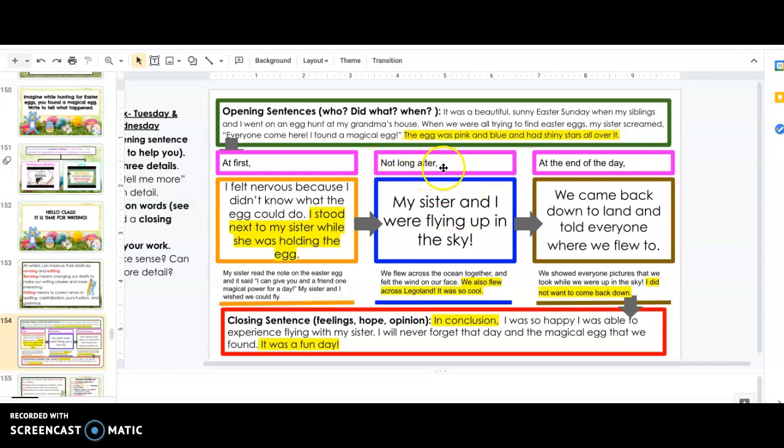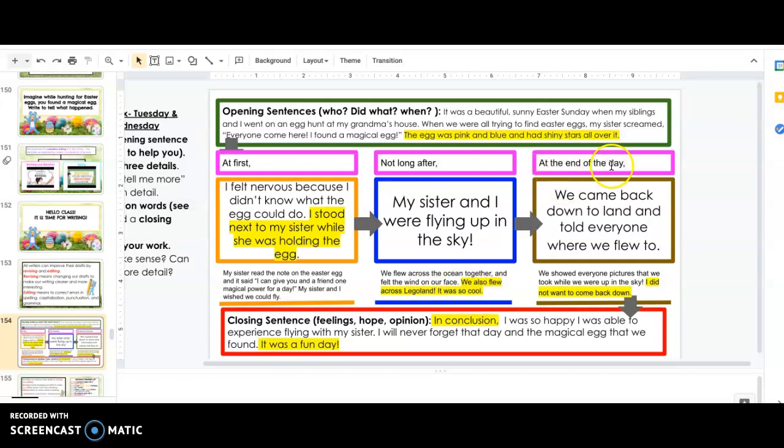My second transition word is not long after, and my second event is my sister and I were flying up in the sky. My second tell me more. We flew across the ocean together and felt the wind on our face. We also flew across Legoland. It was so cool.